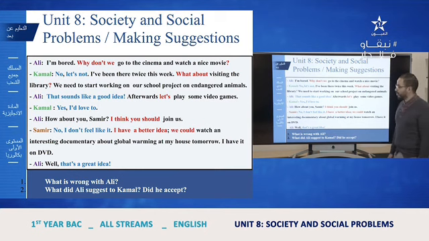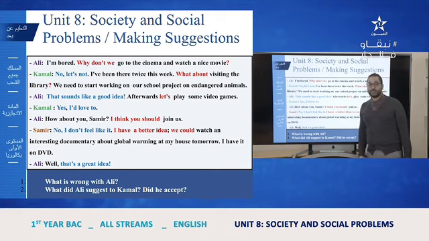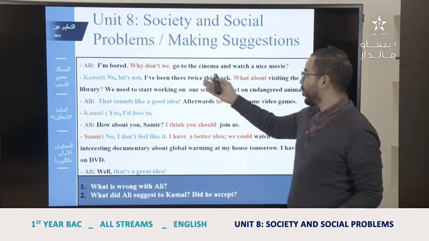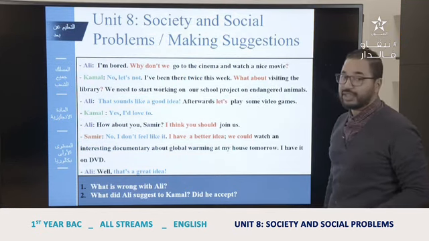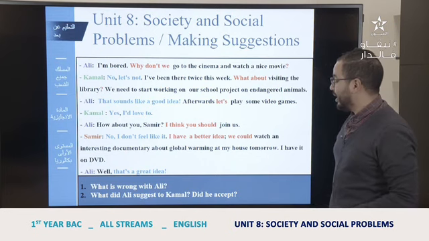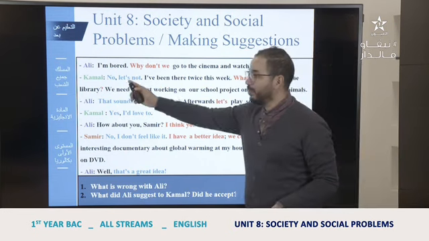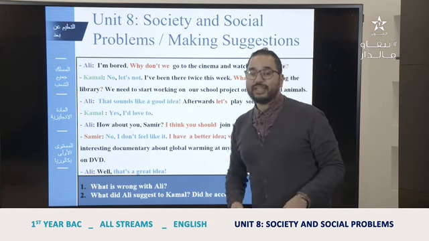So the first question is, what is wrong with Ali? Of course, Ali said that he is bored, okay? And what did Ali suggest to Kamal? He said, why don't we go to the cinema? That's his suggestion. Did Kamal accept this? No, because he said, no, let's not, okay?